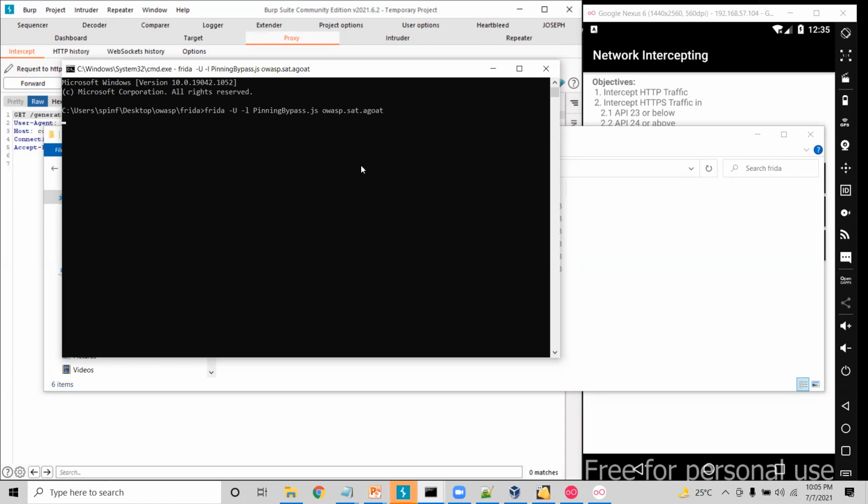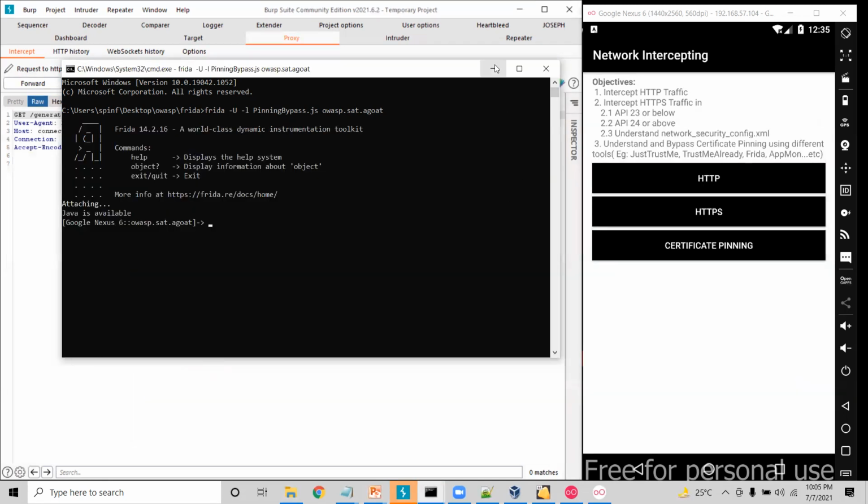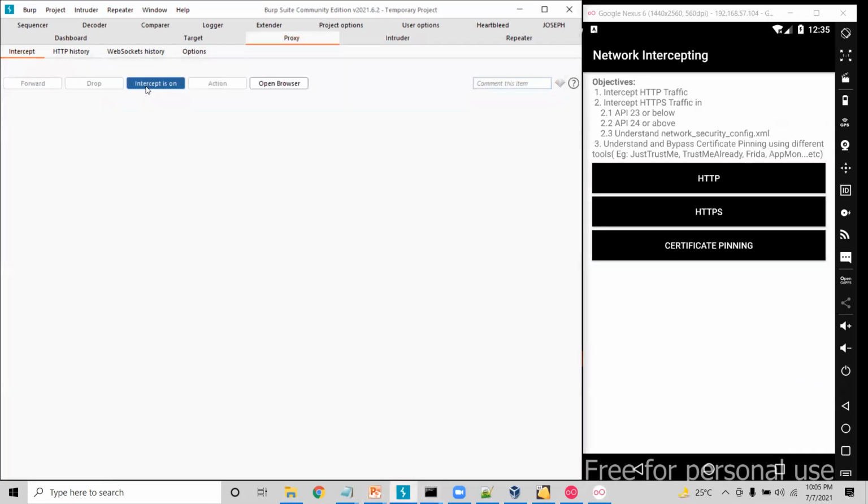Let me hit enter so that this Frida script is attached to the AndroGoat application. Whenever I click on the certificate pinning button, the application tries to do the certificate pinning validation, and Frida will hook into that process and say certificate pinning is successful to the application.